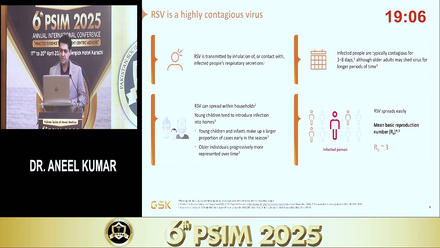Then, when the patient is infected by RSV, the patient remains contagious for around 3 to 8 days, especially the older adults who shed the virus for a longer period of time, right? Generally, it spreads in the households. Generally, the younger children are the reason they bring the virus into the home. Then it spreads to other people in the home.